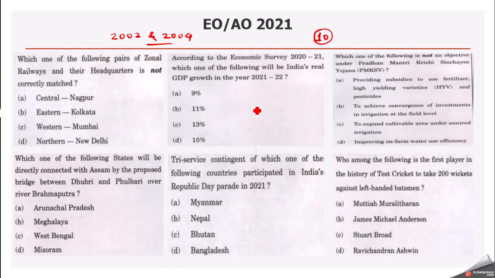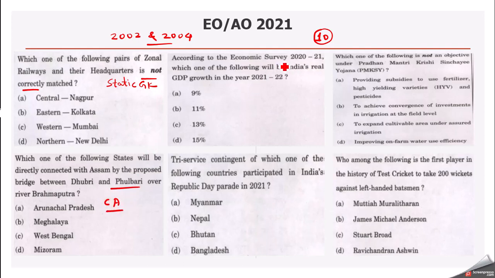So let us see some of the questions asked in 2021. So here the zonal railways and their headquarters is asked. We have to identify the not correctly matched option. So this forms part of your static GK. So in next slide, I have mentioned what all topics we have to prepare from static GK. Then the bridge between Dhubri and Fulbari. This bridge will connect Assam with which state? So this is quite a current affairs question.